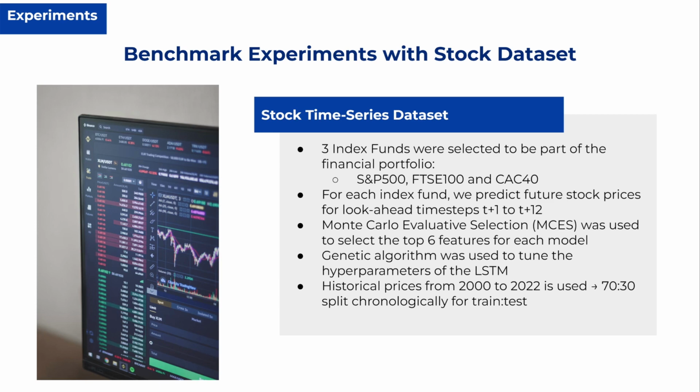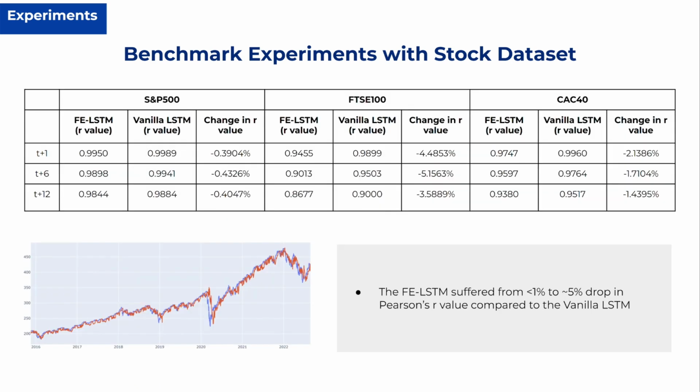We benchmark the performance using actual stock time series dataset, which include the S&P 500, FTSE 100, and the CAC 40 index, predicting future stock prices from T+1 to T+12 time step. We also use Monte Carlo evaluative selection for feature selection, as well as genetic algorithm for hyperparameter tuning. Each stock dataset consists of historical prices from the year 2000 to 2022, and we split it 70 to 30 chronologically for training and testing.